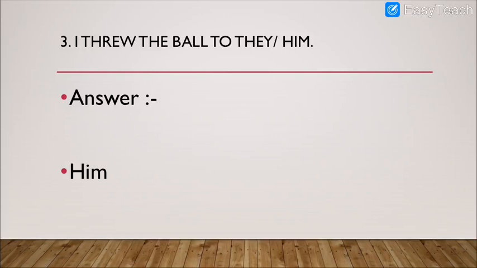Threw means if you are playing catch and then you throw the ball, so you say I threw the ball to they. No. If you are one and on the other side many people are there, you can't say they. Still, they is not used here. If it was them, it could be perfect, but here they is there, so the correct answer is him. You can say that I threw the ball to him, because him is for the boy, object part. I told you in the beginning also, him is for the boy in the object part. So if you mention any boy in the object part, you always use him at the end.